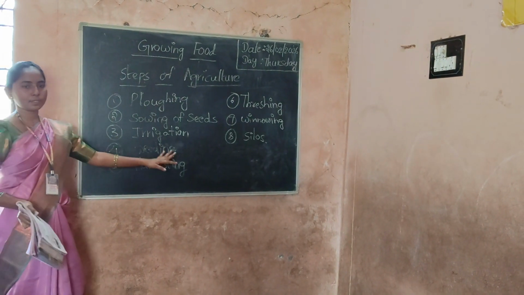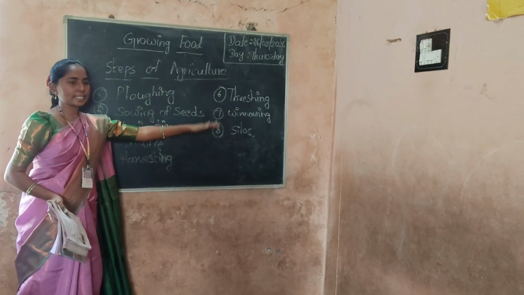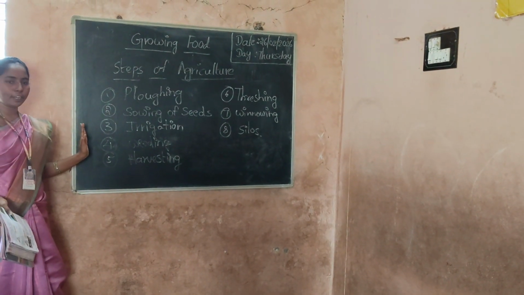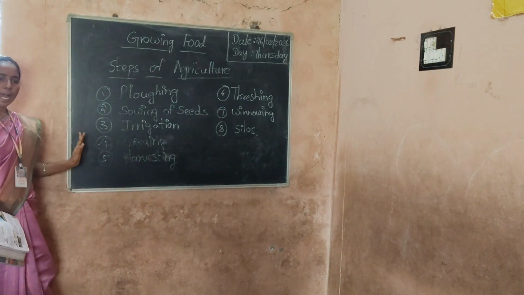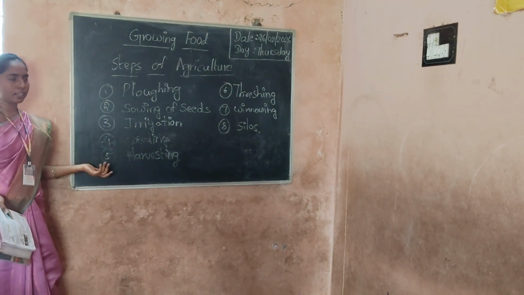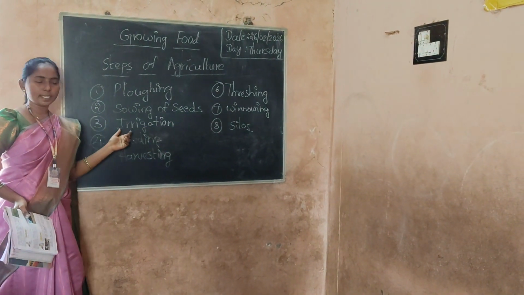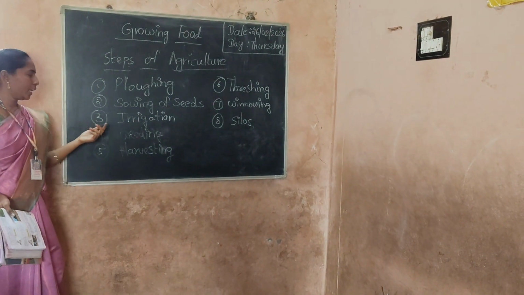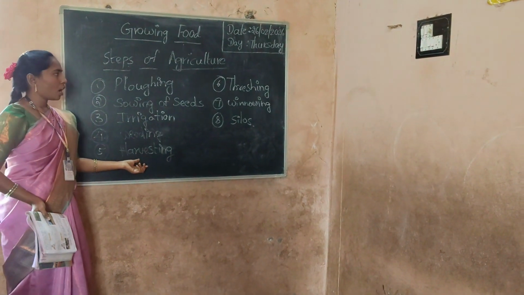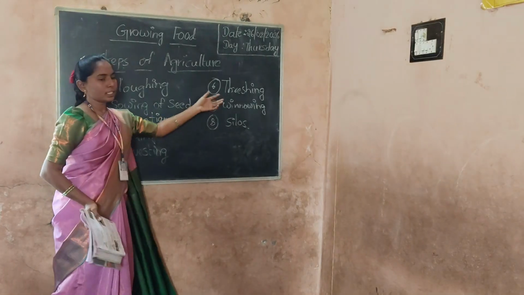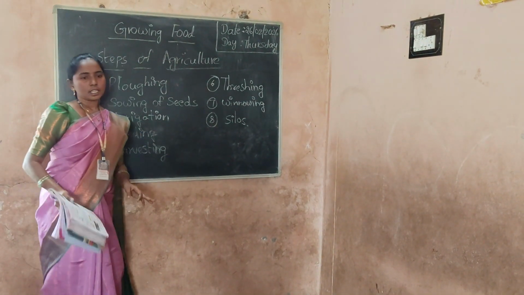So these are the steps for agriculture. Farmers do these things in the land, in a field. First one is ploughing. Second one is sowing of seeds. Third one irrigation. Fourth one weeding. Fifth one harvesting. After that sixth one is threshing. Seventh one winnowing. Eighth one silos.